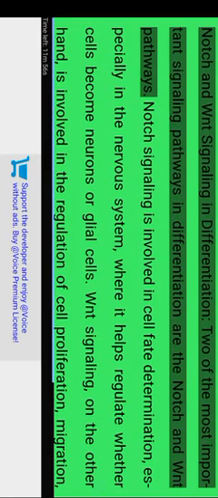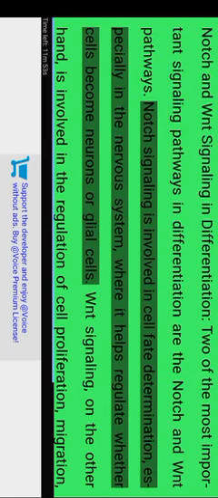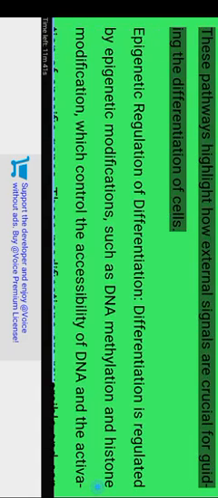Notch and WNT signaling in differentiation. Two of the most important signaling pathways in differentiation are the Notch and WNT pathways. Notch signaling is involved in cell fate determination, especially in the nervous system, where it helps regulate whether cells become neurons or glial cells. WNT signaling, on the other hand, is involved in the regulation of cell proliferation, migration, and differentiation during various developmental processes, including the formation of the nervous system, limbs, and other tissues. These pathways highlight how external signals are crucial for guiding the differentiation of cells.